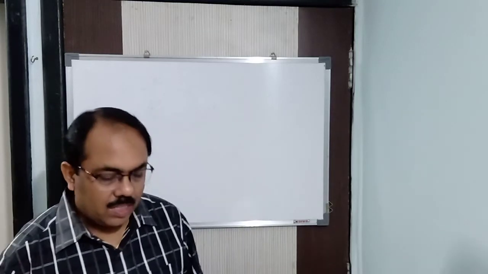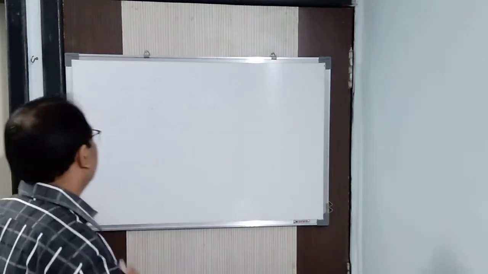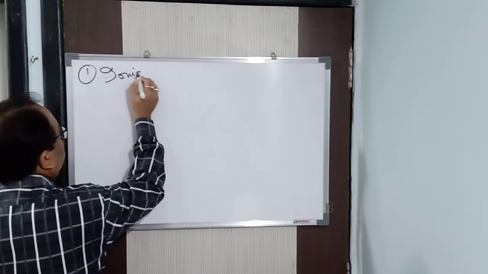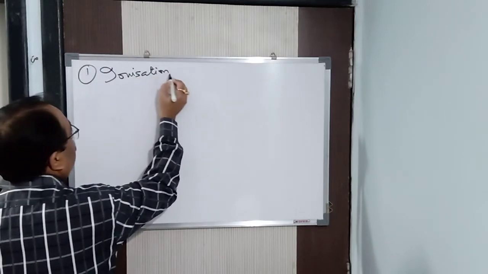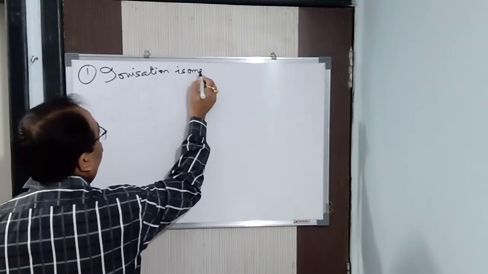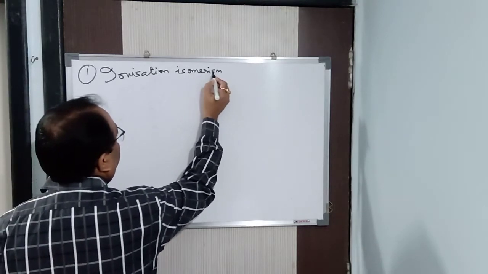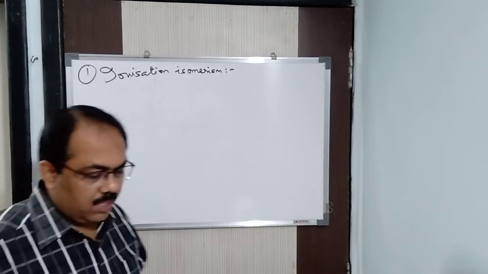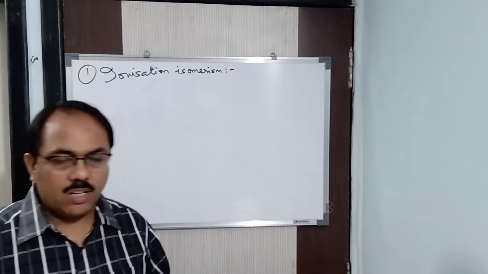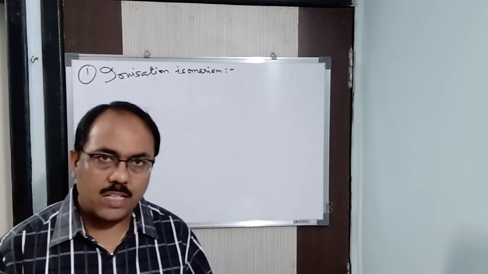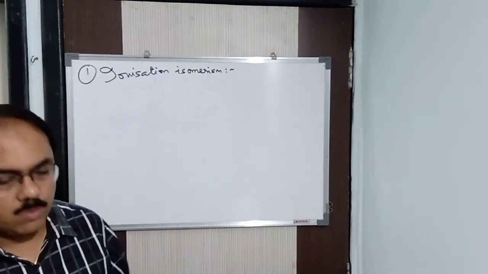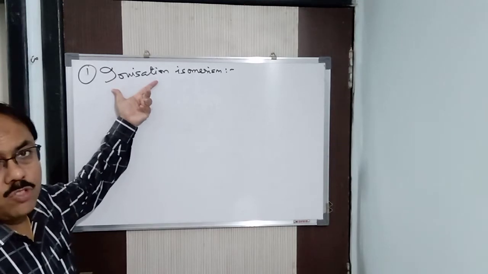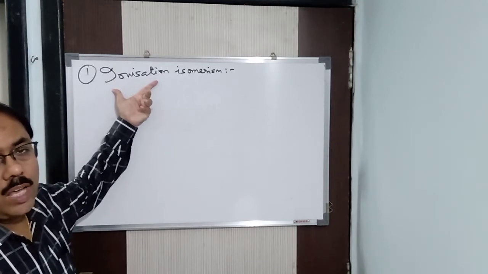So first we will see ionization isomerism. In case of structural isomerism, the first one is ionization isomerism. As I said, isomerism is structural and stereo. So what is ionization isomerism? If you simplify the name, you can come to know. That is what I mean to say.